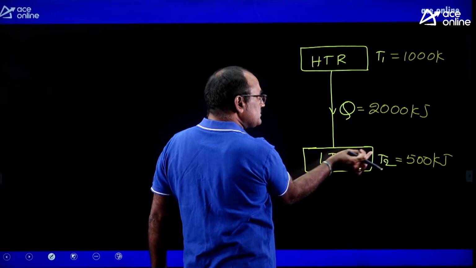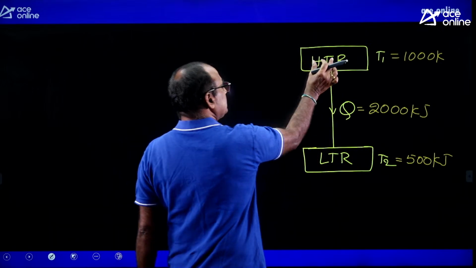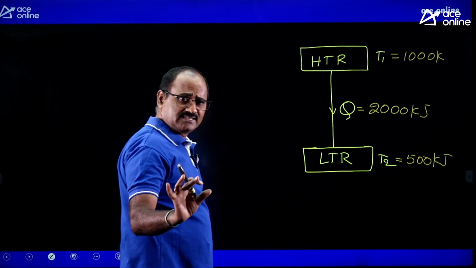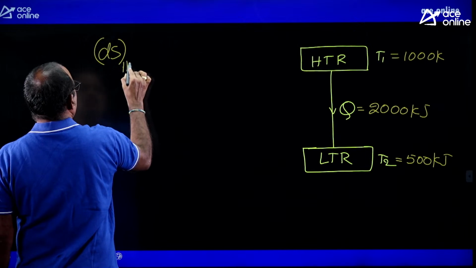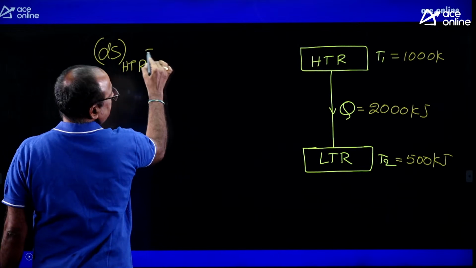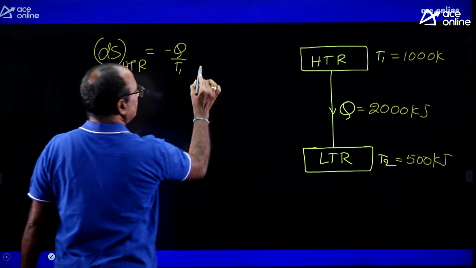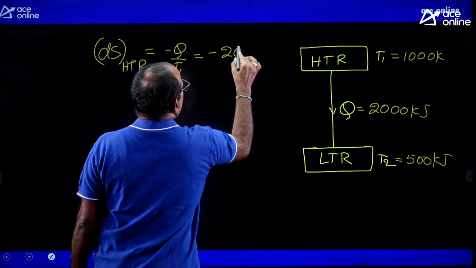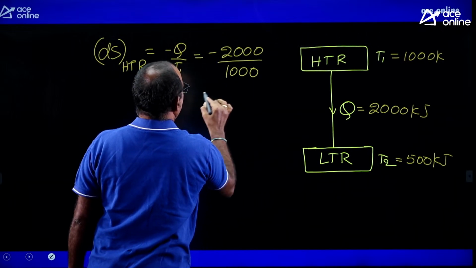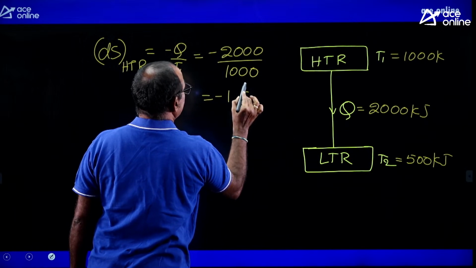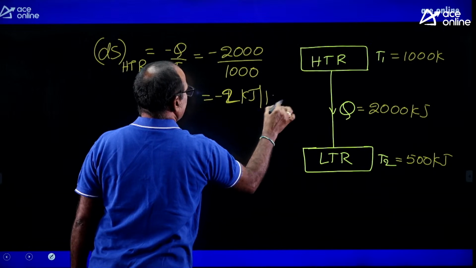The same Q comes under negative with respect to high temperature reservoir, because the high temperature reservoir is losing the heat energy. Then the entropy change with respect to high temperature reservoir is equal to minus Q by T1, equal to minus 2000 dividing by 1000, equal to minus 2 kilojoules per Kelvin.